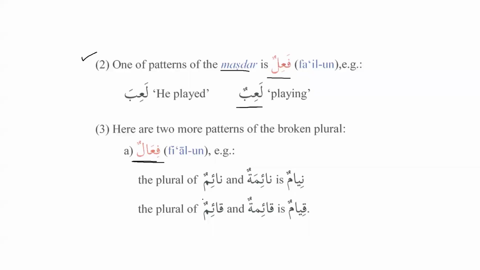And we are learning here again that, for example, the plural of na'imun or na'imatun will be ni'amun, and similarly the plural of qa'imun and qa'imatun will be qiyamun. So it's basically on the pattern of fi'alun. As I said, we have learned in book number 1 like biharun, jibalun, and kilabun, and similarly we have fi'alun.